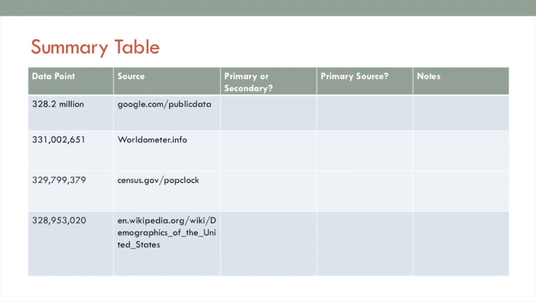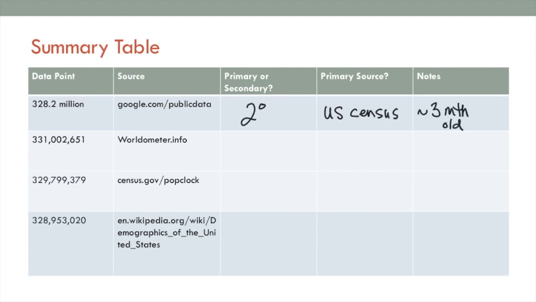The first hit was 328.2 million people. And we got that just from Google. This is a secondary source. So where did they get this number from? They said that they cite the U.S. Census. Also, as we're reading more into these data, we realize that this number is not current, up to date, I should say. They update occasionally, and this one's about 3 months old.